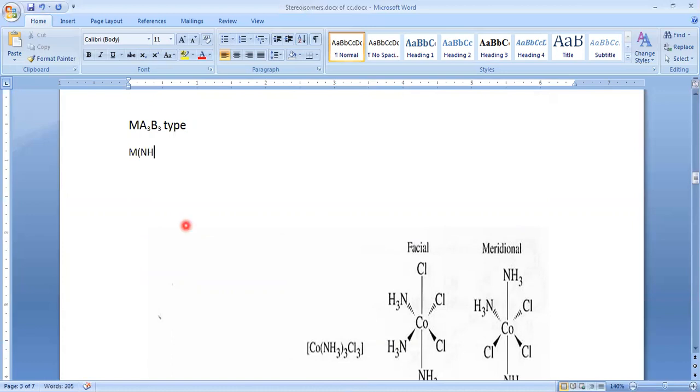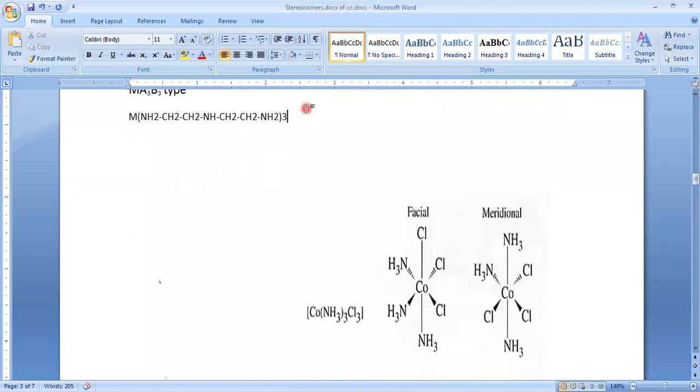NH2, bond, CH2, bond, CH2, bond, NH, bond, CH2, bond, CH2, bond, NH2. So this is the formula of this one, and how many do we have? Two. So it is a tridentate ligand, and how many tridentate ligands do we have?